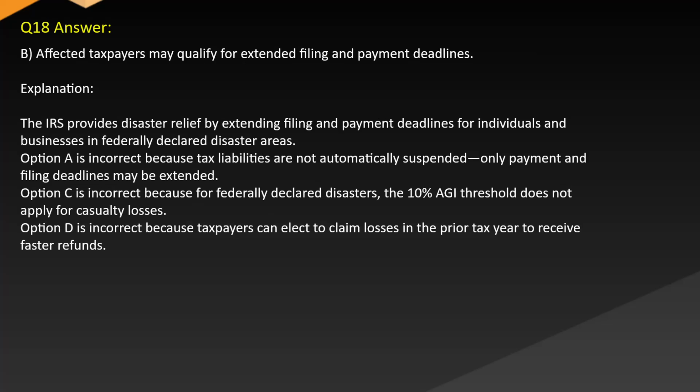Answer: B. Affected taxpayers may qualify for extended filing and payment deadlines. Explanation: The IRS provides disaster relief by extending filing and payment deadlines for individuals and businesses in federally declared disaster areas. Option A is incorrect because tax liabilities are not automatically suspended. Only payment and filing deadlines may be extended. Option C is incorrect because for federally declared disasters, the 10% AGI threshold does not apply for casualty losses. Option D is incorrect because taxpayers can elect to claim losses in the prior tax year to receive faster refunds.